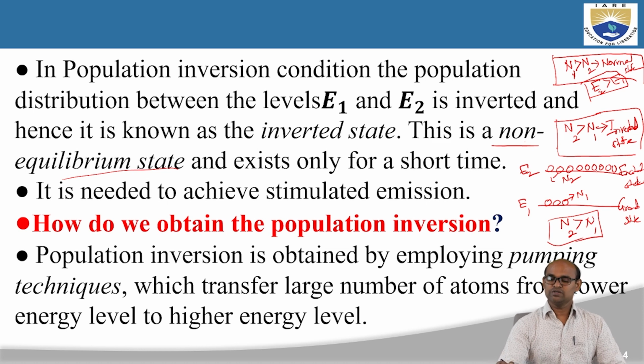Next, we also understood another state, called the inverted state, which is a non-equilibrium state. Here n2 is greater than n1. The number of atoms in the energy level E2, the excited state, is more than the number of atoms in the ground state. So this is the inverted state, also called the non-equilibrium state. To achieve this non-equilibrium state, we need to supply energy to the system.